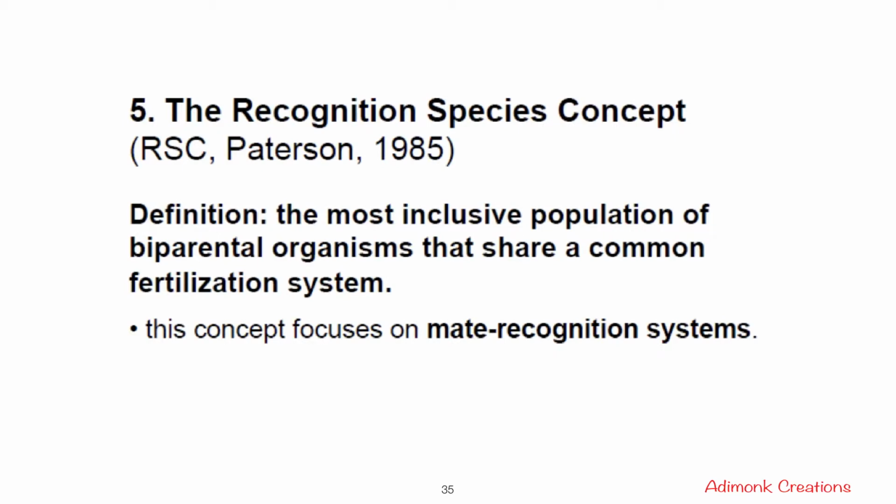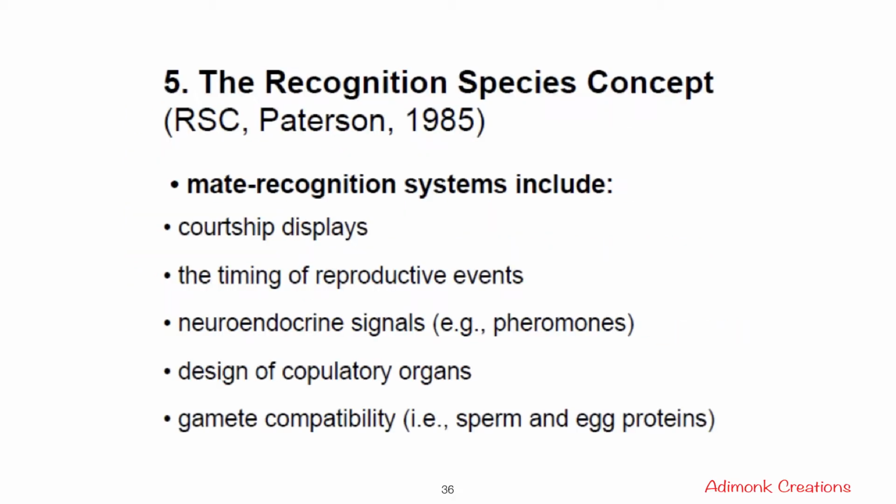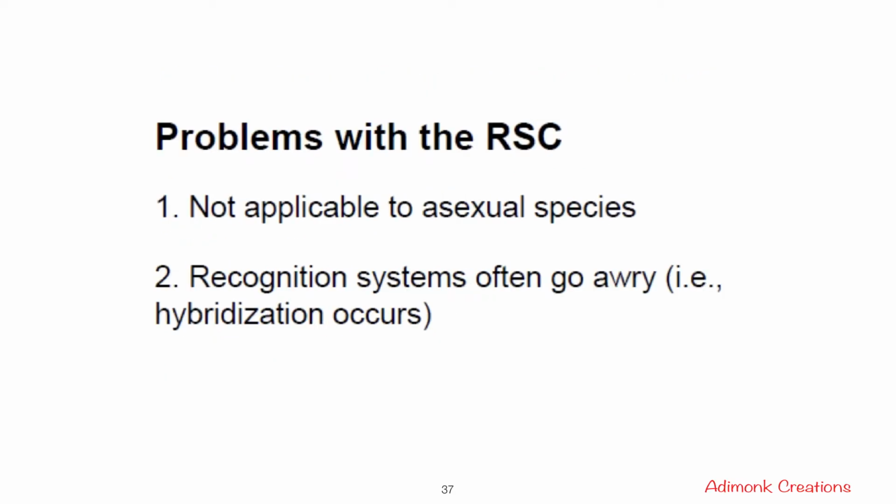And fifth is the recognition species concept, given by Paterson in 1985. He stated that a species is the most inclusive population of biparental organisms that share a common fertilization system. So this concept focuses on the mate recognition system. According to it, there should be a mate recognition system which includes courtship displays, the timing of reproductive events, neuroendocrine signals, and design of copulatory organs, and there should be gamete compatibility. The problems with the recognition species concept were that it was not applicable to asexual species, and recognition systems often go awry or wrong.